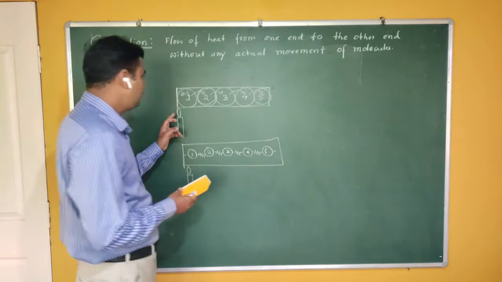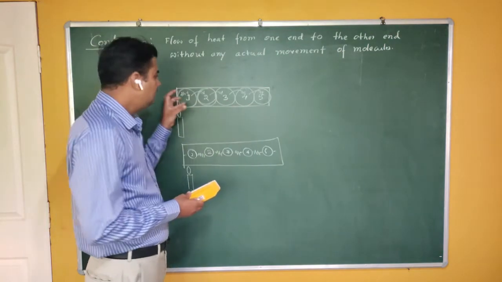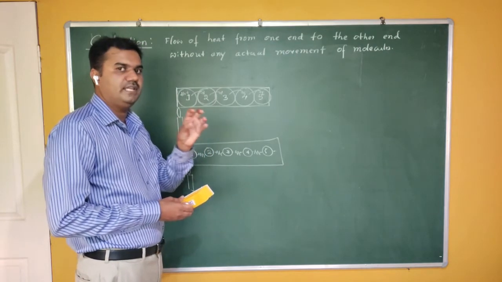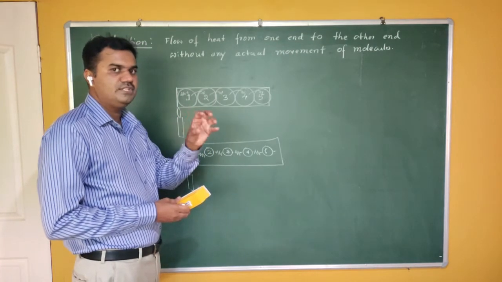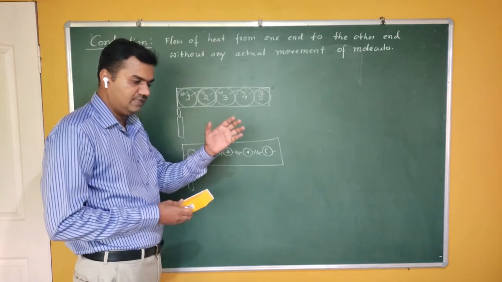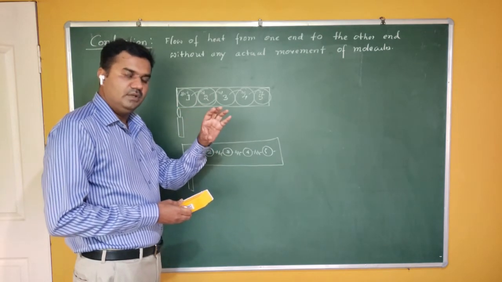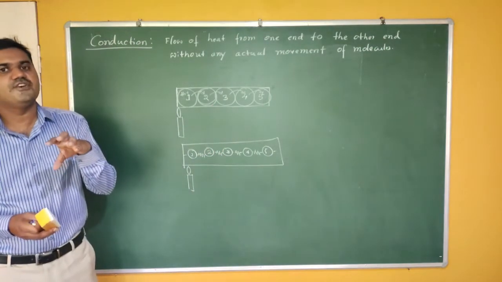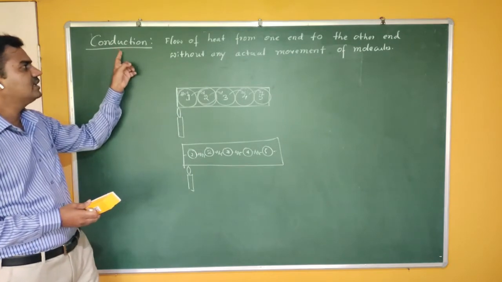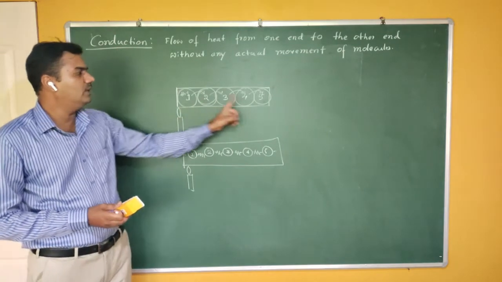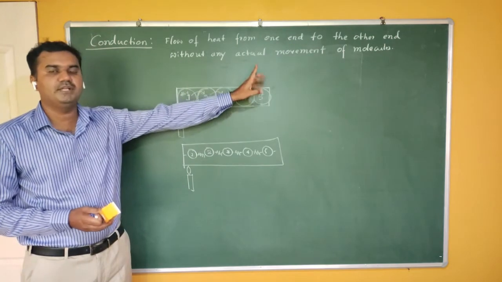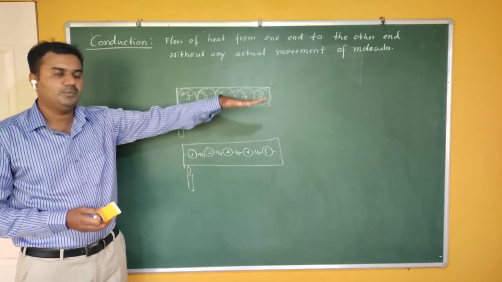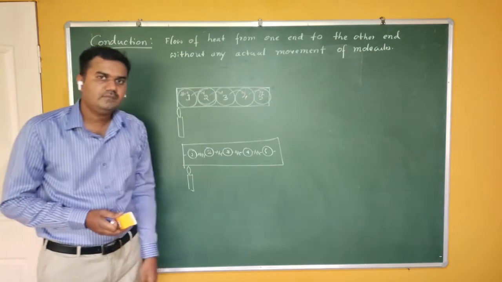You can see here heat is flowing from one end to the other end, but the positions of the molecules are fixed. They are oscillating about their equilibrium position. There is no change in position. Why am I saying that? Because in other cases there may be a possibility of change of position of the molecules, but in this case the position of the molecule is fixed. Therefore we call this phenomenon conduction. What is conduction? Flow of heat from one end to the other end without any actual movement of molecules. Molecules do not move from their equilibrium position, they just oscillate about their mean position.